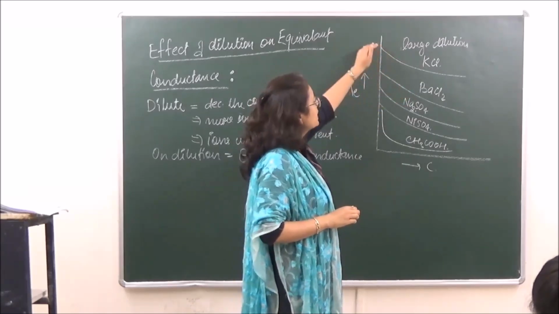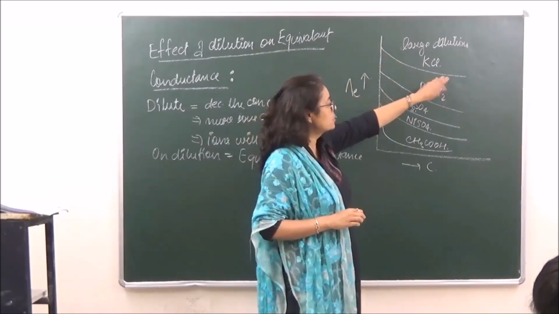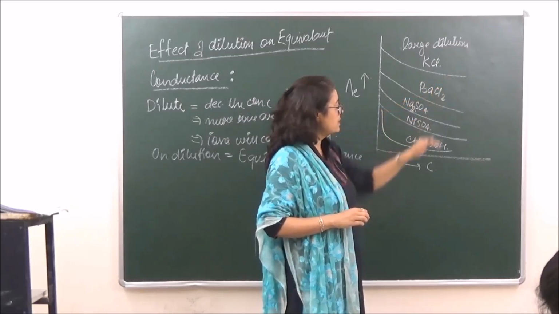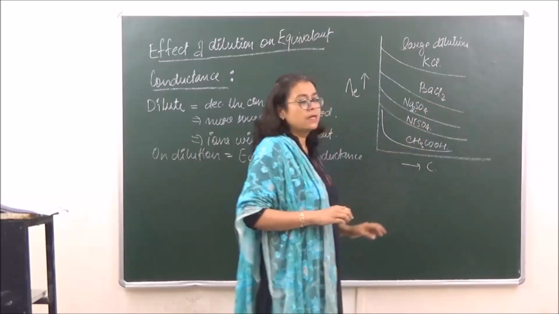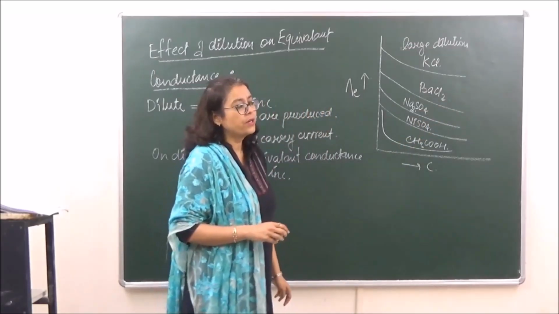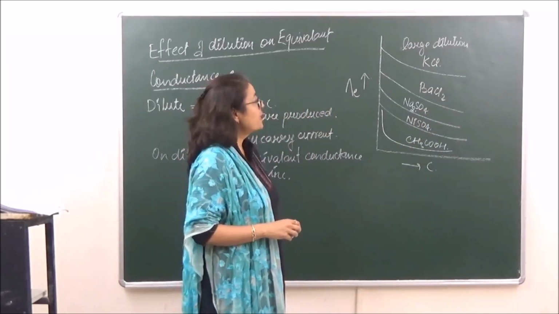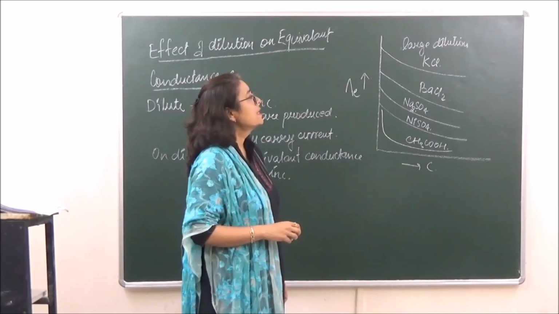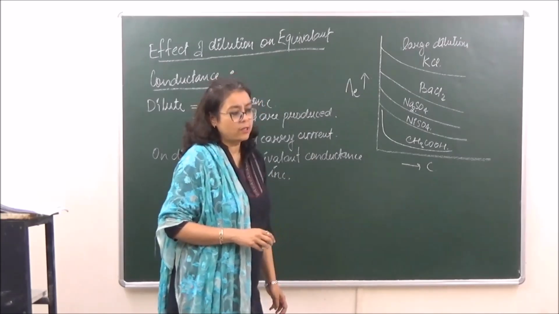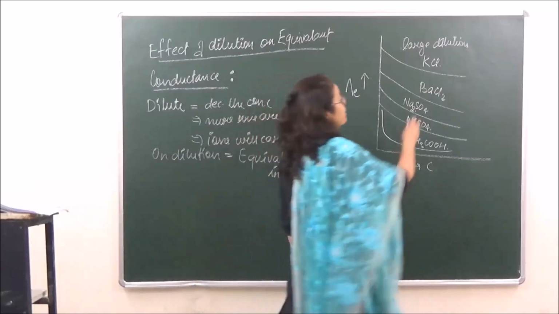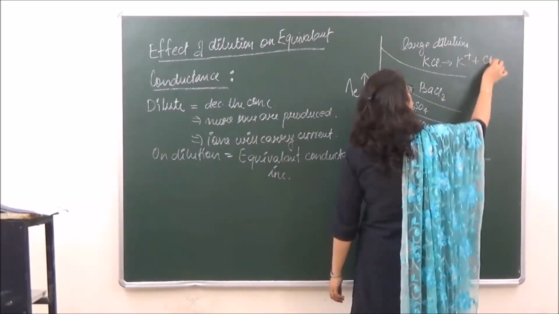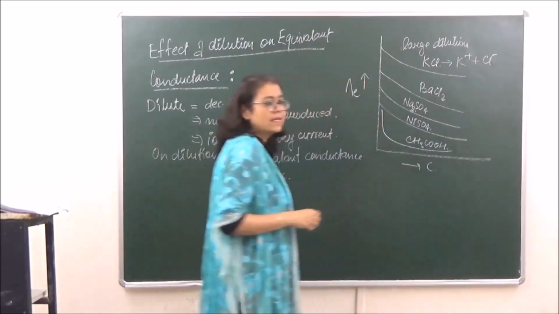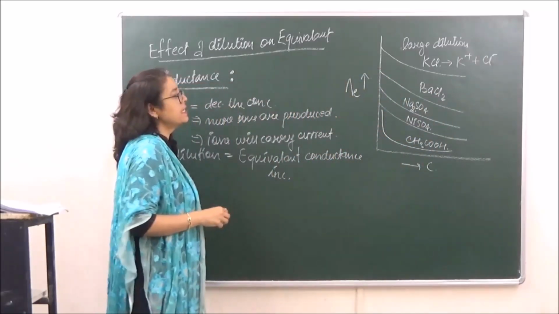We can see that there is a slight change, and for KCl, even if we are increasing the concentration, the conductivity is not altered much. So basically what we are saying is that KCl is a strong electrolyte, because it dissociates completely into its respective ions, that is K positive and Cl negative.